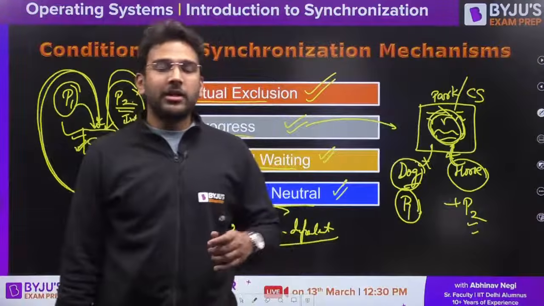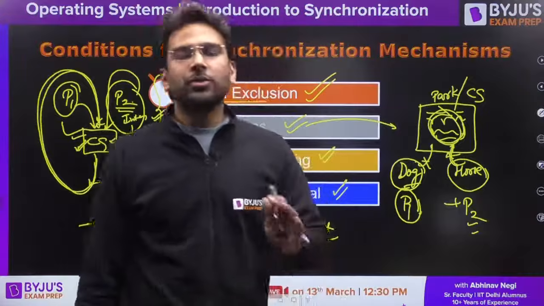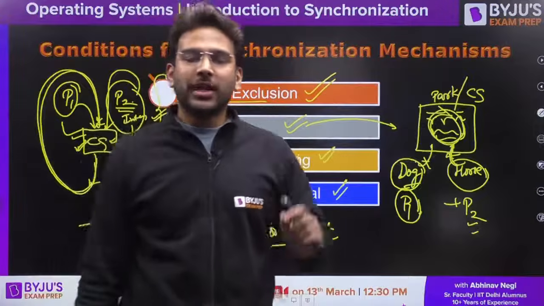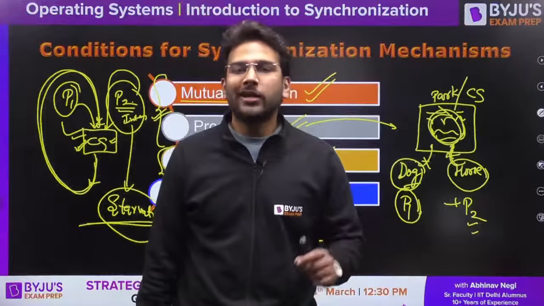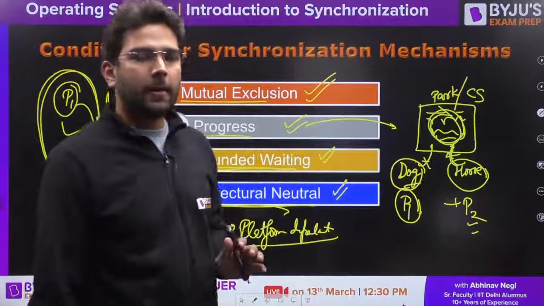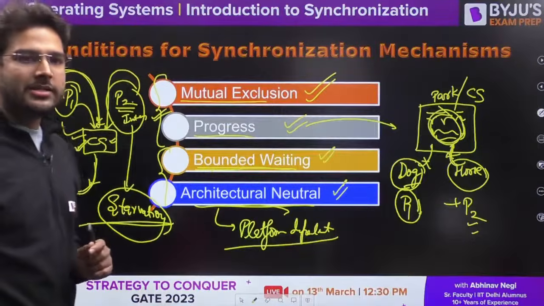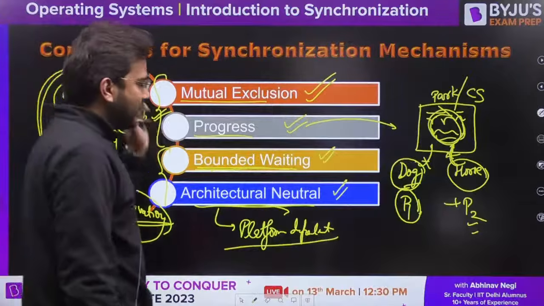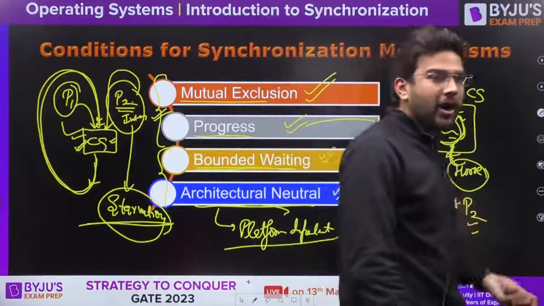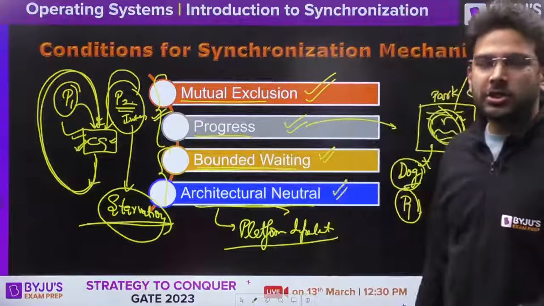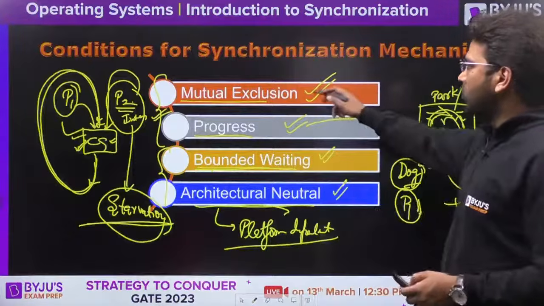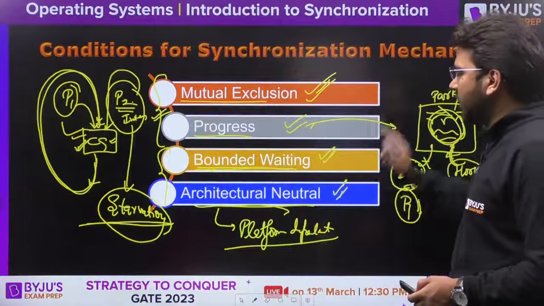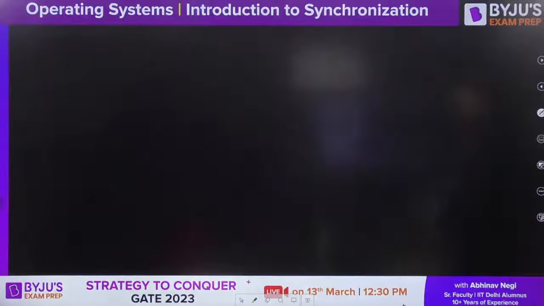But if you are proposing a software solution, that synchronization solution is architectural neutral. Is it clear, everyone? So these are the four requirements of synchronization mechanisms: mutual exclusion, progress, bounded waiting, and architectural neutrality.